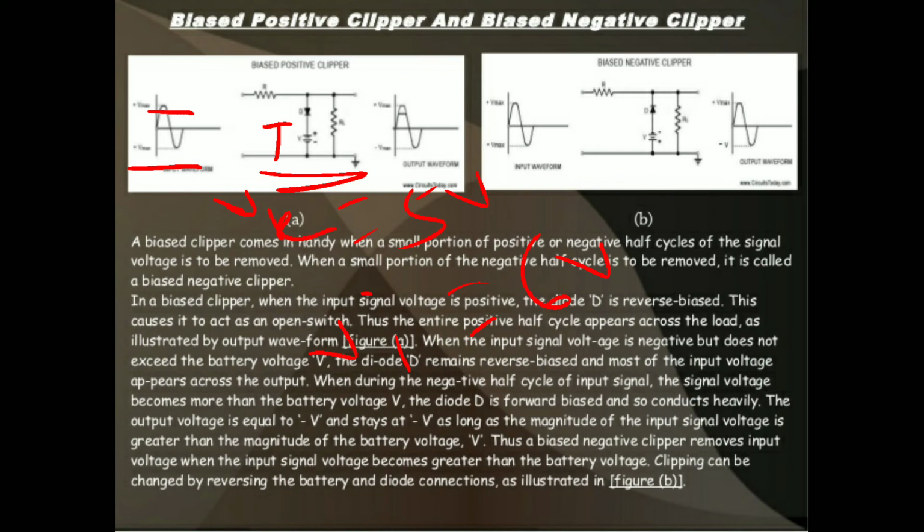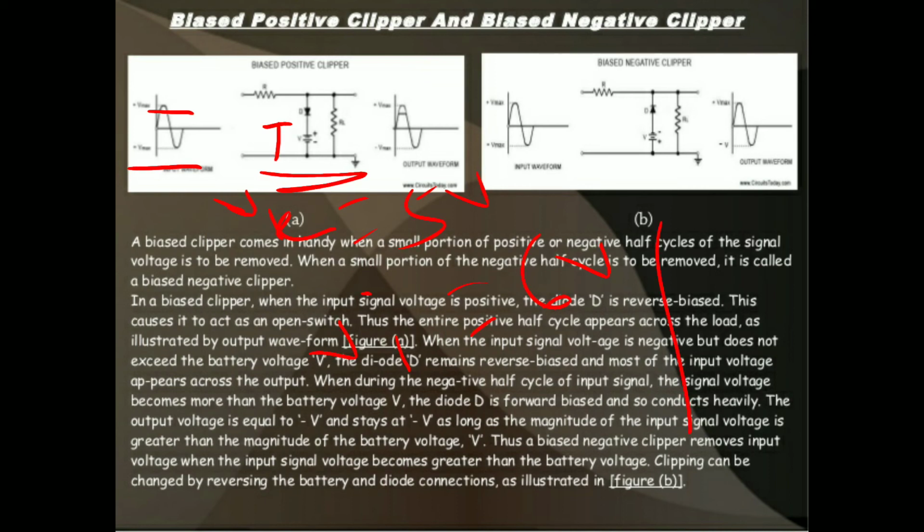The reference voltage is fixed at what voltage? 5 volts. So only 5 volts will get to the output, and the remaining 1 volt will be clipped off. Why? Because the reference voltage, the battery voltage, is fixed at only 5 volts, and the input voltage is greater than the reference voltage. So the 1 volt will be clipped off, and we only get 5 volts at the output.